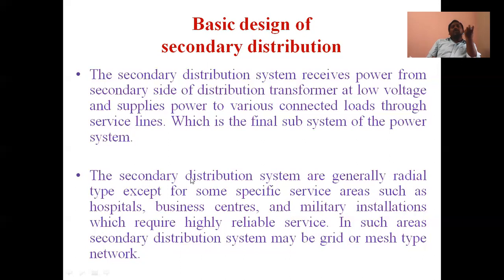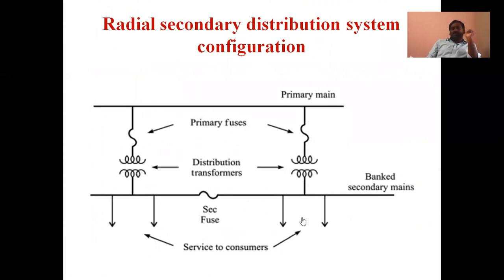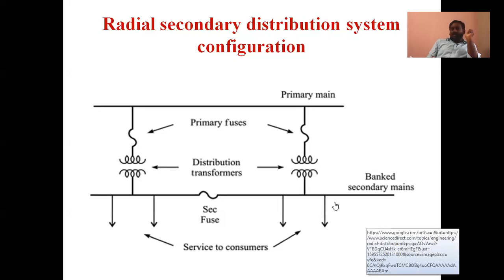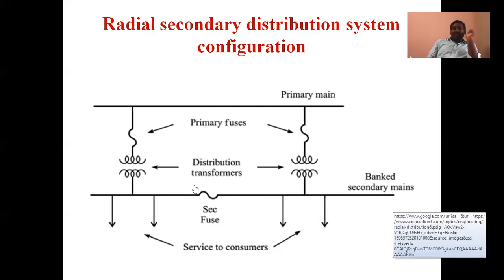So now, how to design this secondary distribution? The simple basic secondary distribution system configuration is the radial type configuration. Radial type means here this is the feeder, and this is the distribution transformer. From this distribution transformer only one distributor, one service main, serves the consumers.